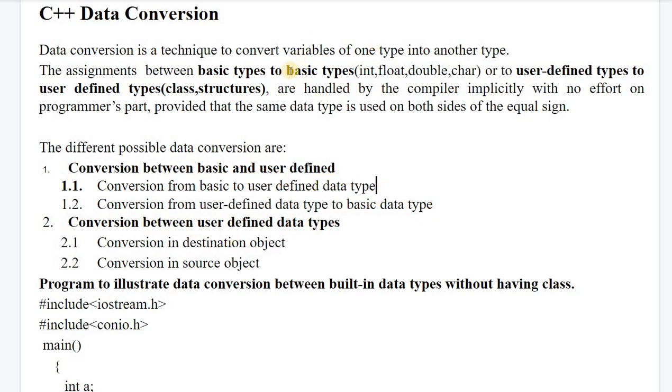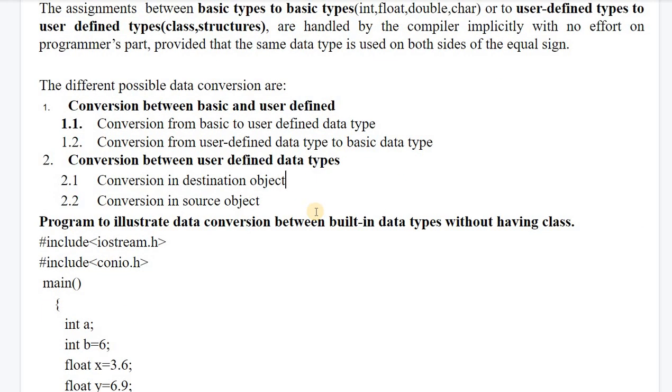As I said, basic data type to basic and user-defined data type to user-defined data type conversions are handled by the compiler implicitly. We have to write no explicit statements for such conversions, like if we have the same type of data on both sides of the assignment operator.